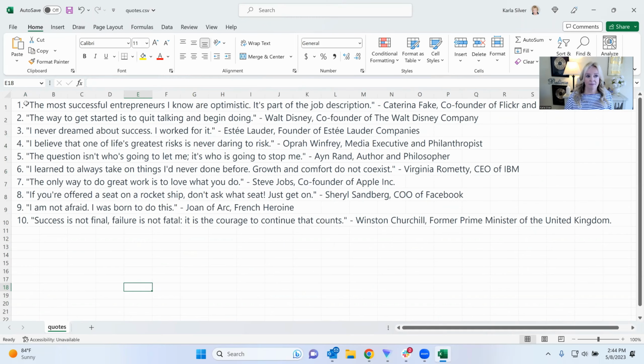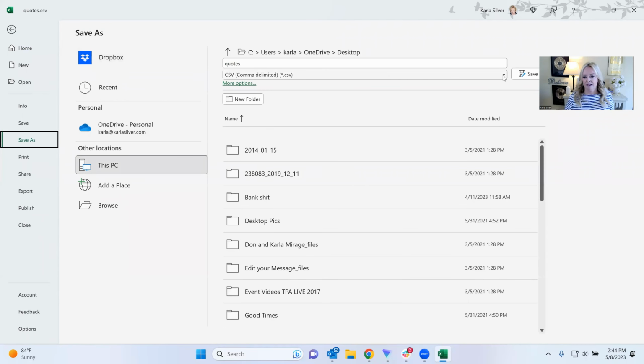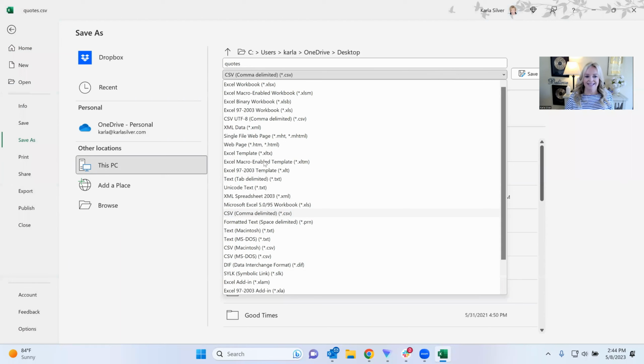So if I had all the time in the world, I would go through and get rid of this 1, 2, 3, 4, 5, 6, 7, 8, 9, 10, but I can do that on the back end. So I'm going to now save this, save as, and you want to save as a CSV file. Whatever program you are using, you can save documents as all kinds of different formats.